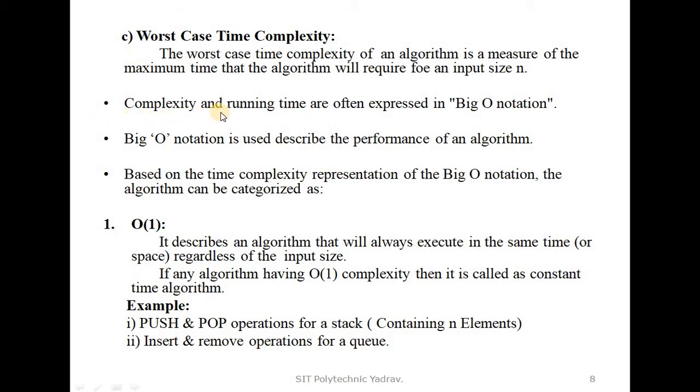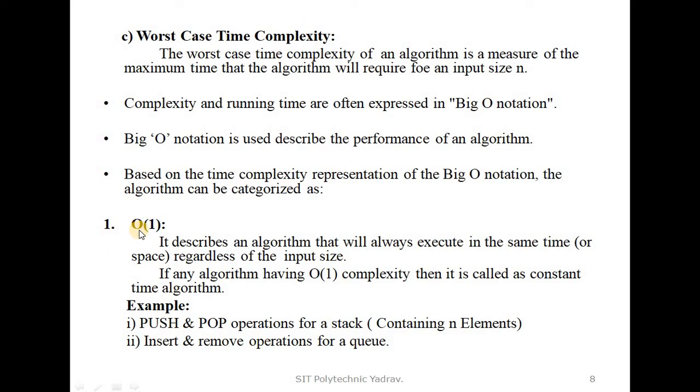Next point, complexity and running time are often expressed in big O notation. Big O notation is used to describe the performance of an algorithm based on its time complexity representation. The algorithm can be categorized by how its complexity and running time are expressed using big O notation. And big O notation means what? It describes the performance of an algorithm, whether the performance is best, worst or average. There are some categories as below.